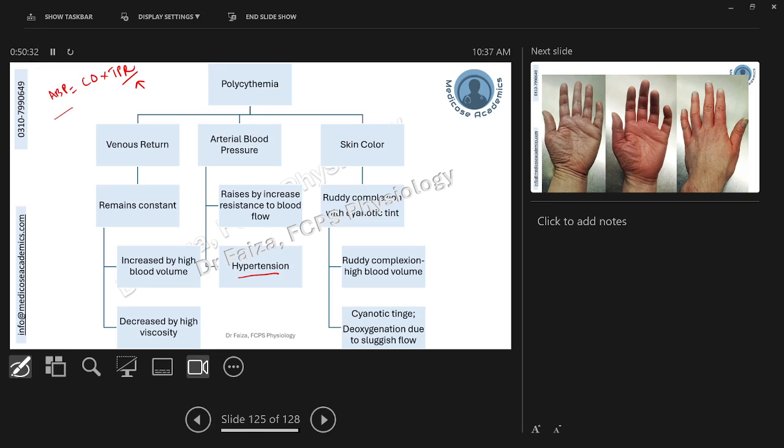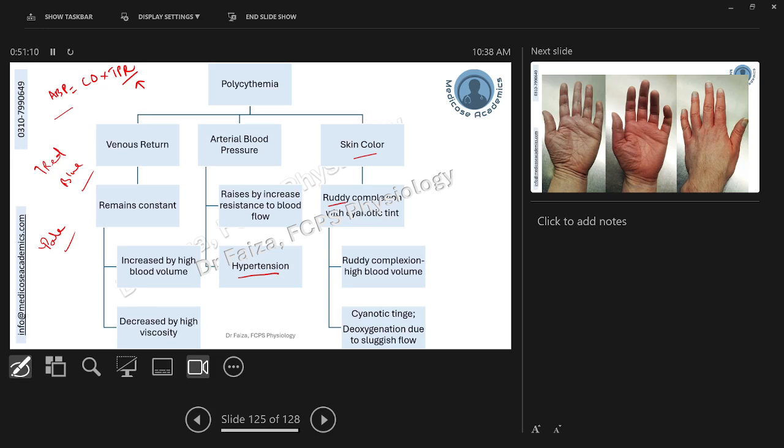Number 3, you can see the impact on the skin color. RBCs, if oxygenated, give a red tinge, and if deoxygenated, give a blue tinge. Anemic patients have low RBCs, so they have a pale tinge to their mucosal layers and conjunctiva. Here, with polycythemia, you might suspect more RBCs, more oxygenation, and a more red appearance. That's true, they have a ruddy complexion, but there is another twist to the story.